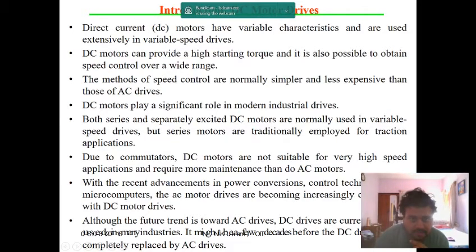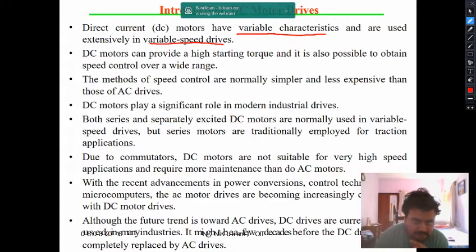So DC motors, or direct current motors, have variable characteristics and are used extensively in variable speed drives. Variable speed drives, because variable means two important things are there. One is control and the second part is variation.